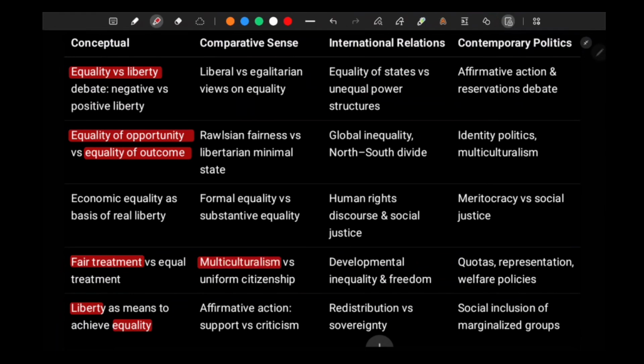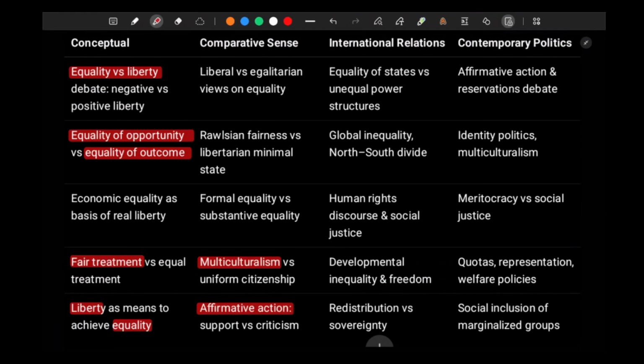Multiculturalism has been asked again and again, right? What is multiculturalism? Understanding multiculturalism will help in understanding rights as well. So the rights interlink is there. Multiculturalism will help you understand Indian society as well, right? If you understand the affirmative action debate, you will understand Indian society's debate on reservation, right? All those things as well.